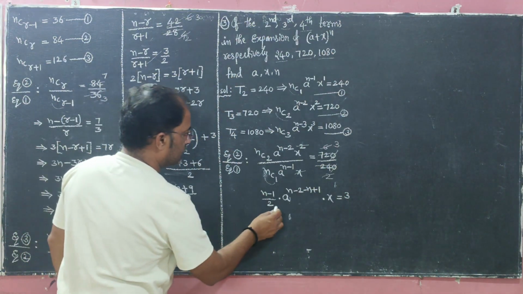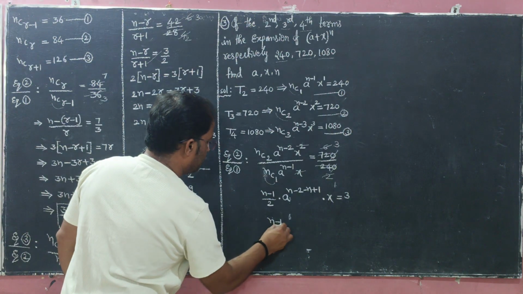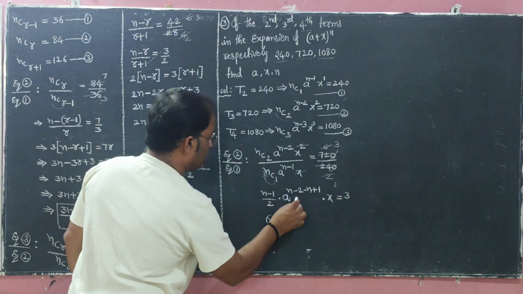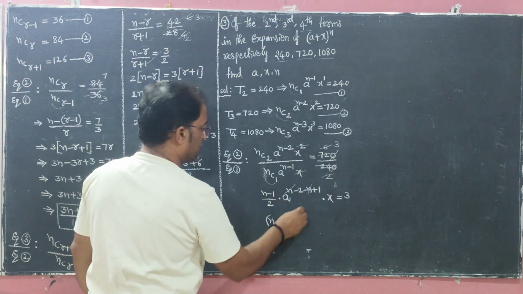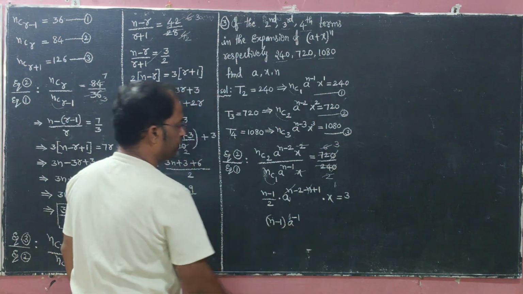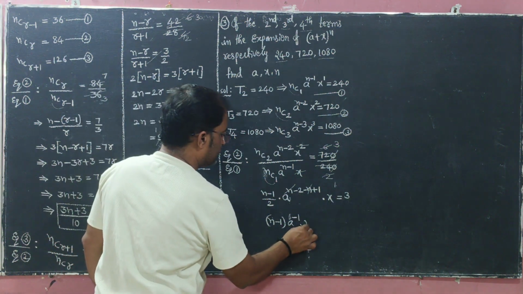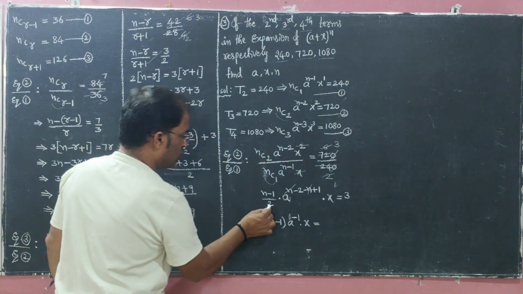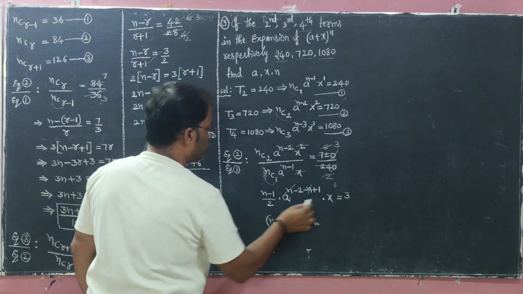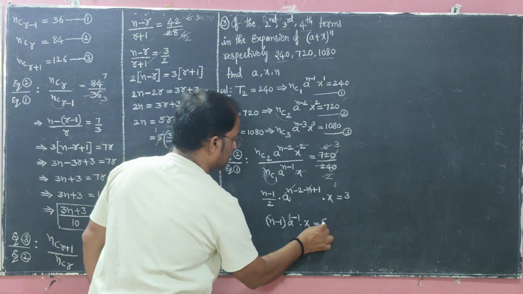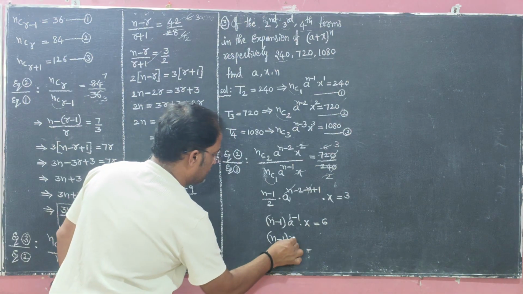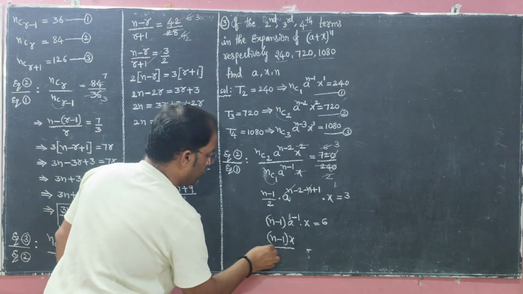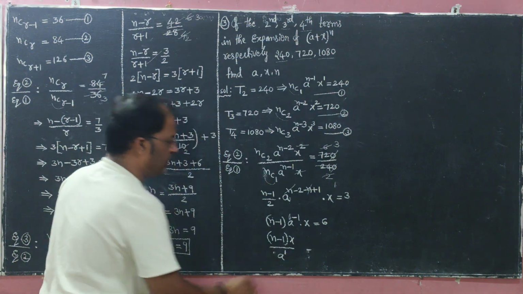Okay, right. Next, n-1 into a power: plus n minus n cancels. Okay, minus 2 plus 1 means minus 1, into x equals to 2 is divisible, it will go to the right side: 2 into 3 is 6. Okay, so n-1 into x, a power minus 1 goes to the denominator as a power 1.